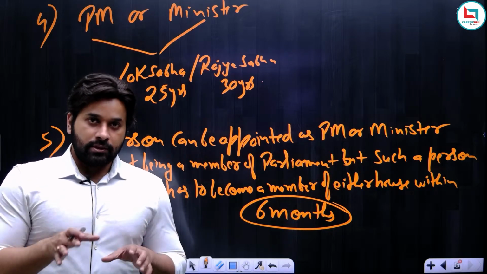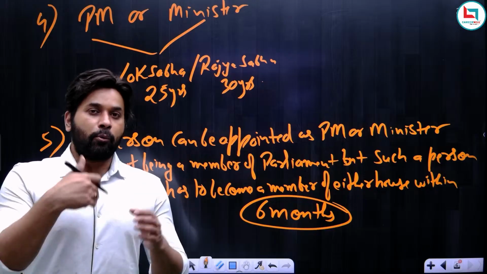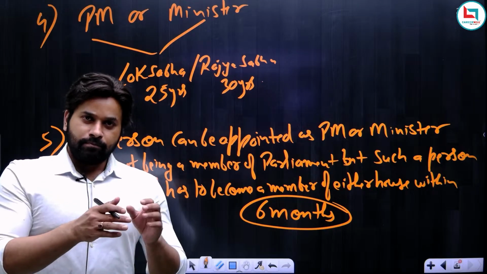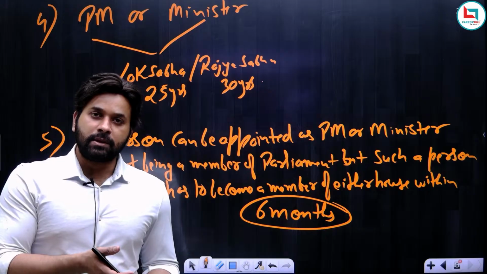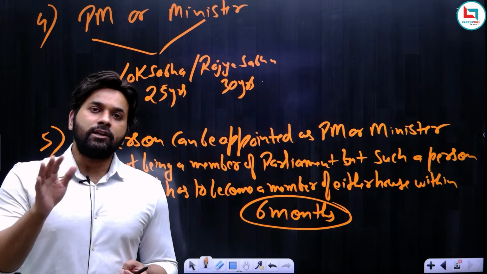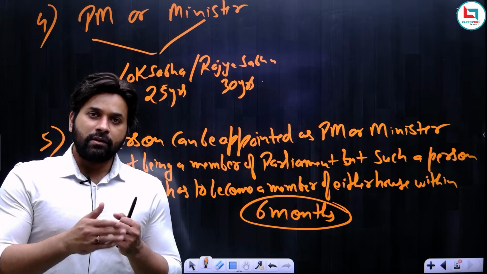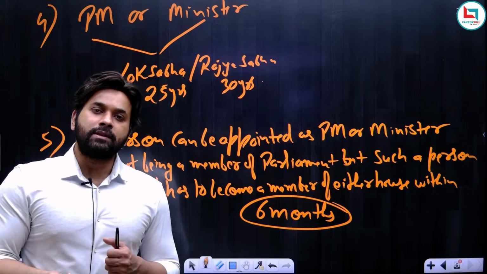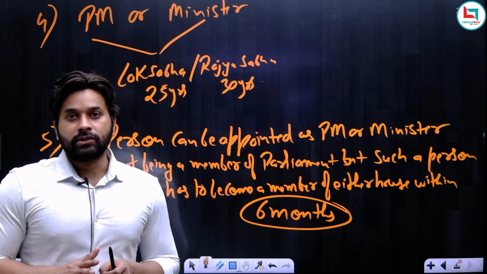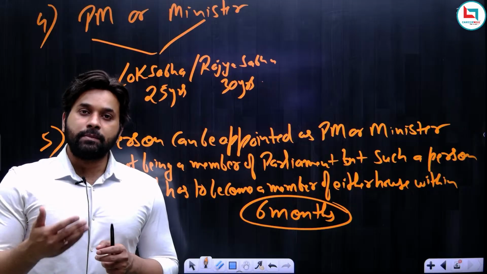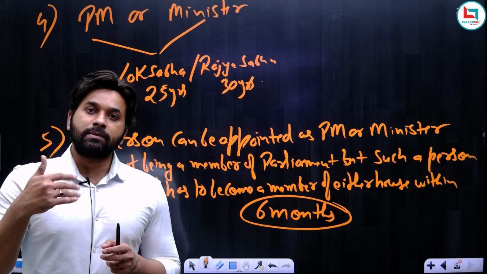You cannot misuse this provision and again appoint him as the prime minister after giving him some break, and then again give him the 6 months opportunity. And suppose again he is not able to become the member, then after a few days you again appoint him as the minister and say again you take 6 months. You cannot misuse this provision by keeping on appointing him as the minister and giving him 6 months extension.